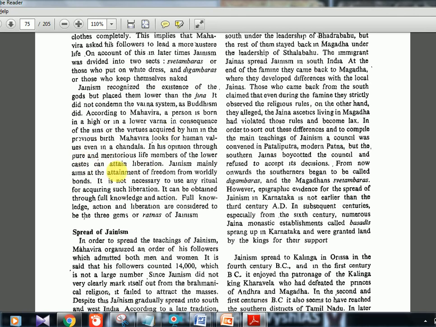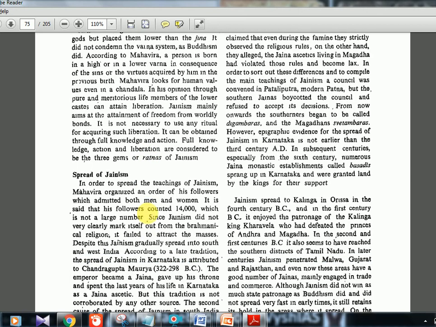Okay, they believed in God also, and believed in the Varna system also. And these three: knowledge, action, and liberation. In some textbooks you will see knowledge, faith, and conduct. Okay, KFC, you can remember it like that: knowledge, faith, and conduct. But here it is mentioned as knowledge, action, and liberation. So both are correct. Okay, three ratnas or three gems.